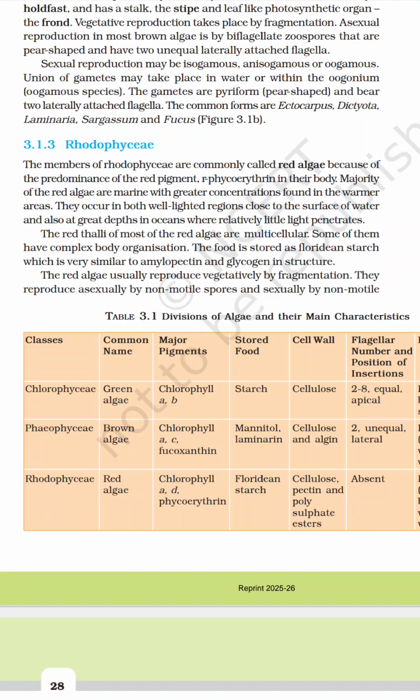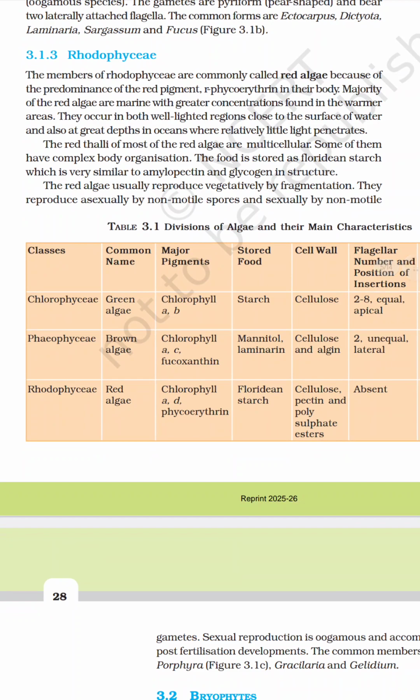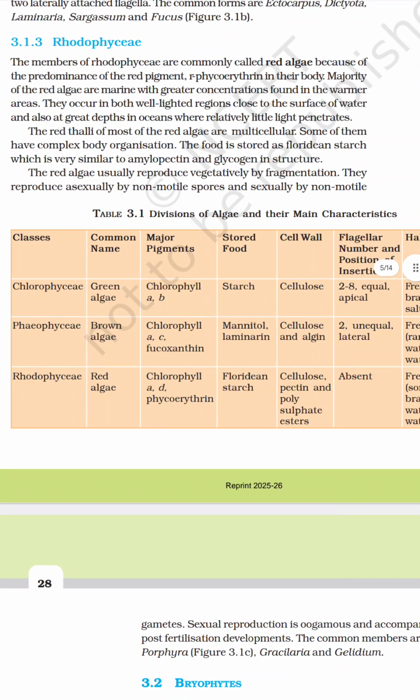The thalli of most of the red algae are multicellular. Some of them have complex body organization, and floridean starch is the food material present in the rhodophyceae, which is very similar to amylopectin and glycogen in structure. The red algae usually reproduce vegetatively by fragmentation. They reproduce asexually by non-motile spores and sexually by non-motile gametes.